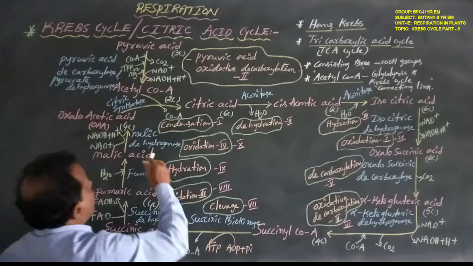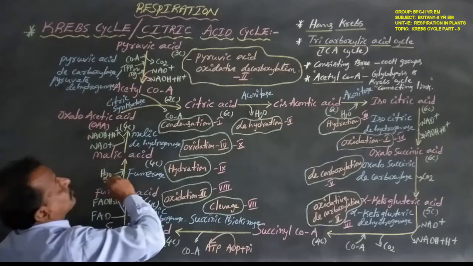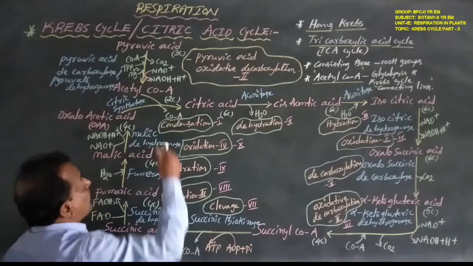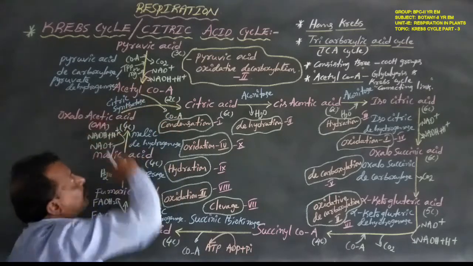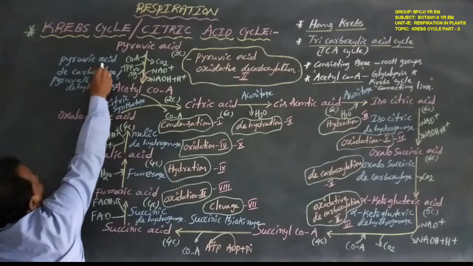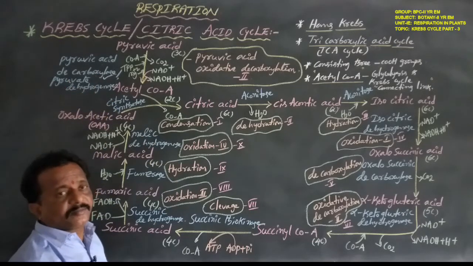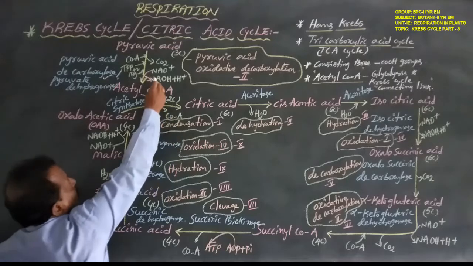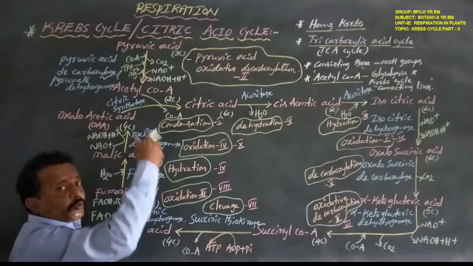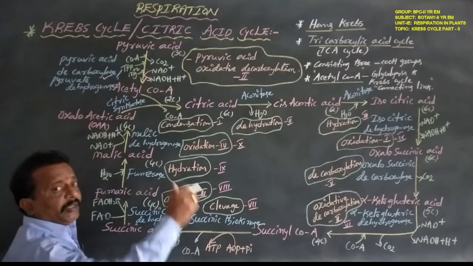Now observe here. The 3 carbon pyruvic acid loses 1 carbon dioxide, that is, it gives out carbon dioxide, with the help of pyruvic acid decarboxylase. Then, in oxidation, NAD+ receives 2 hydrogen atoms. These 2 hydrogen atoms are released from the 3 carbon pyruvic acid.